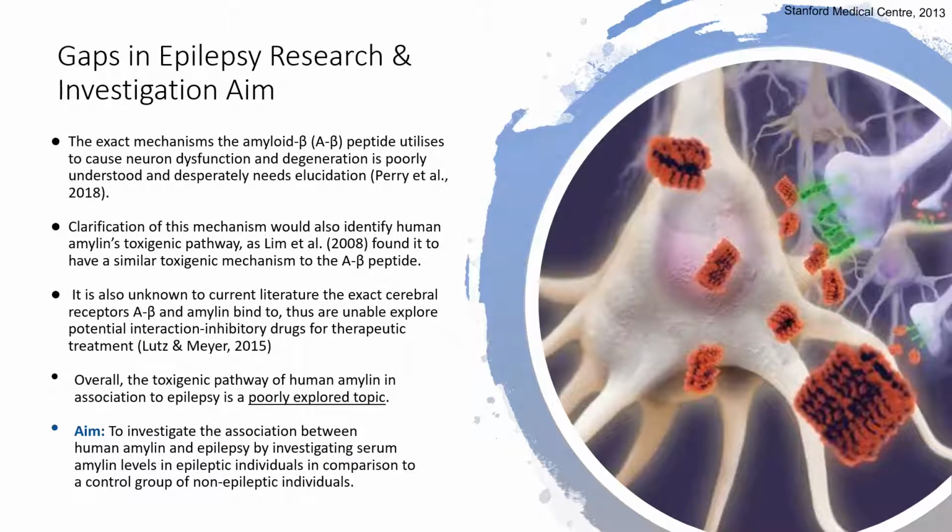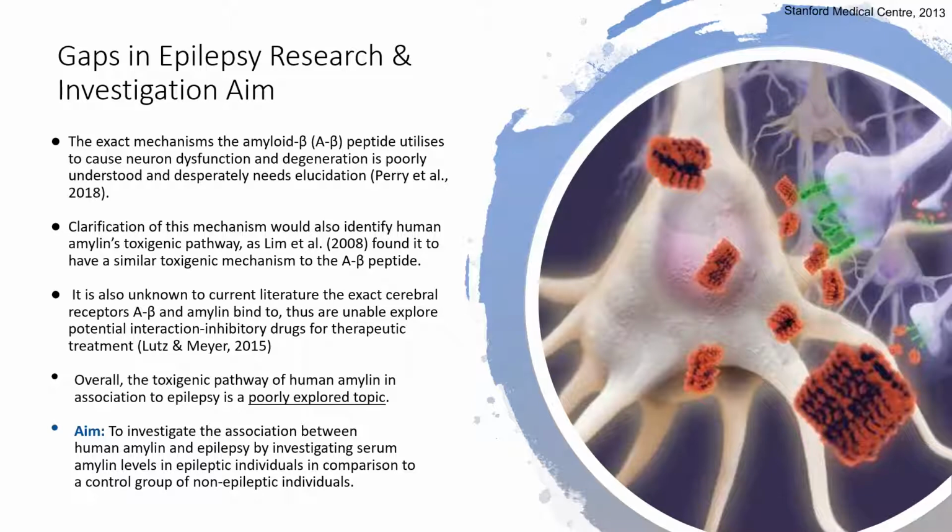Elucidation is required for the amyloid beta peptide before the human amylin neurotoxic pathways can be properly analyzed, as evidence from a Lim et al. study in 2008 indicated the two peptides to share the same neurological pathway when aggregated in the brain. For this neurodegenerative pathway to be established, firstly, the peptide cerebral receptors must be identified, as drugs can be utilized to inhibit this interaction, prevent their neurodegenerative effect, and can be effectively used to map out their toxigenic cascade mechanism.